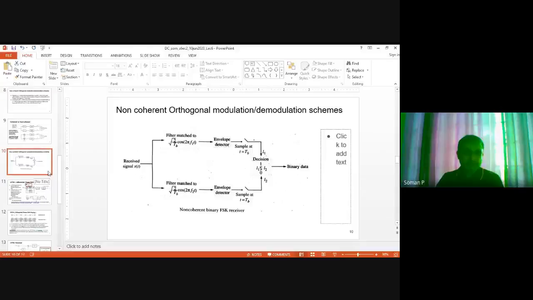So with this, we are finishing the non-coherent. Only this much is enough. That is what is given in the syllabus. The other things, like the bandwidth and bit error probability derivations, are not included in the syllabus, so we'll be skipping that.